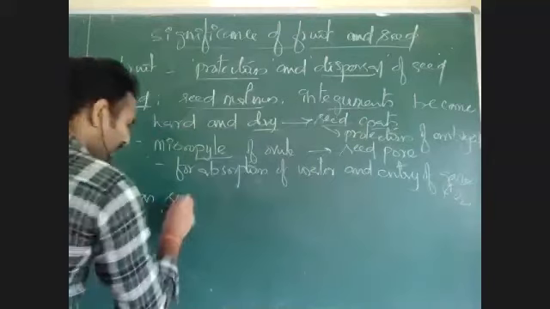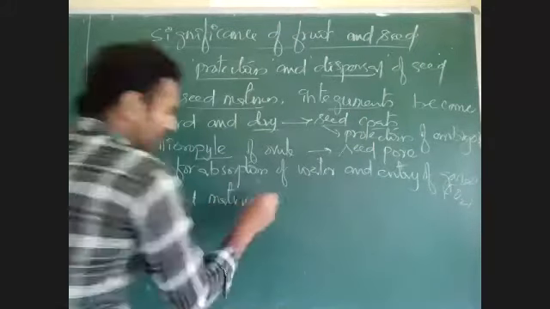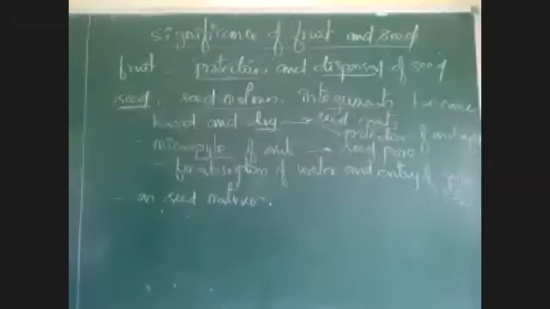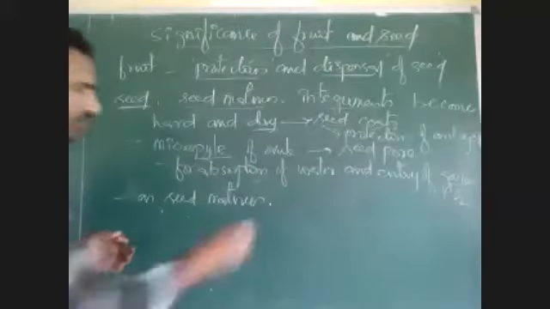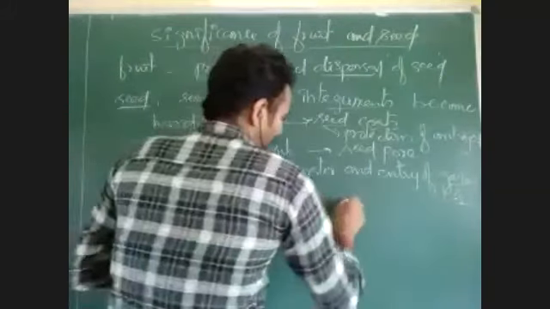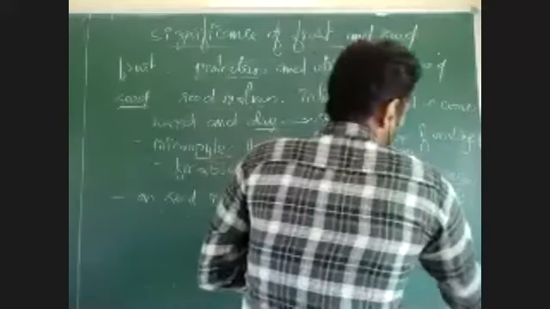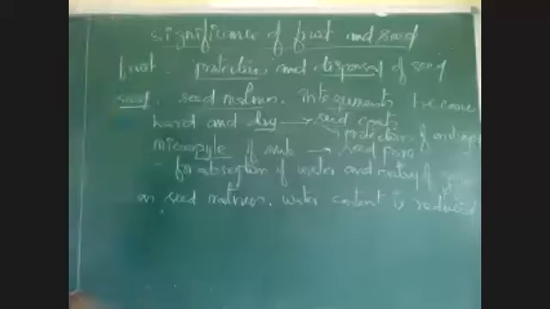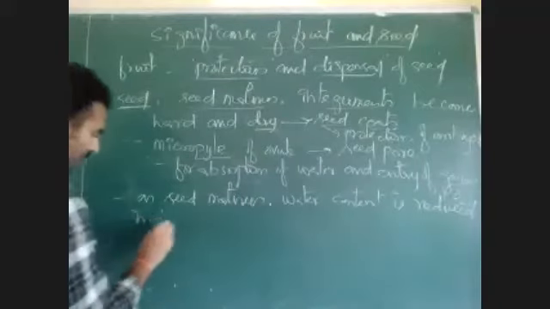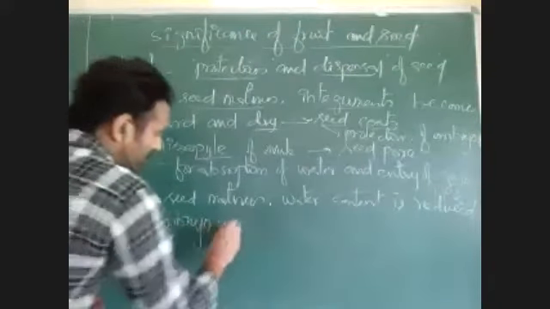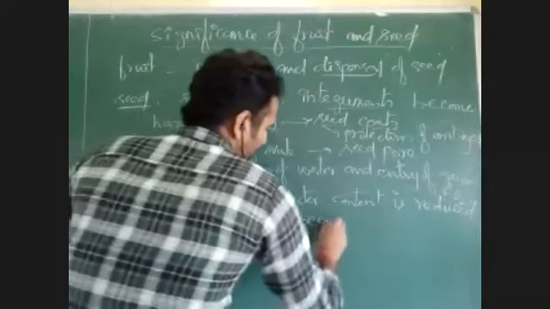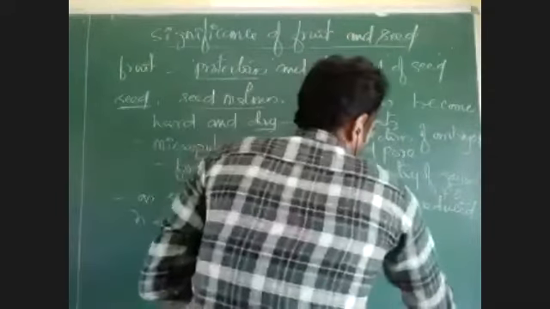At the same time, whenever the seed is maturing, there is a loss of water. Water content is reduced inside the embryo, and the seed becomes relatively dry. Maximum, it will get a dry condition.